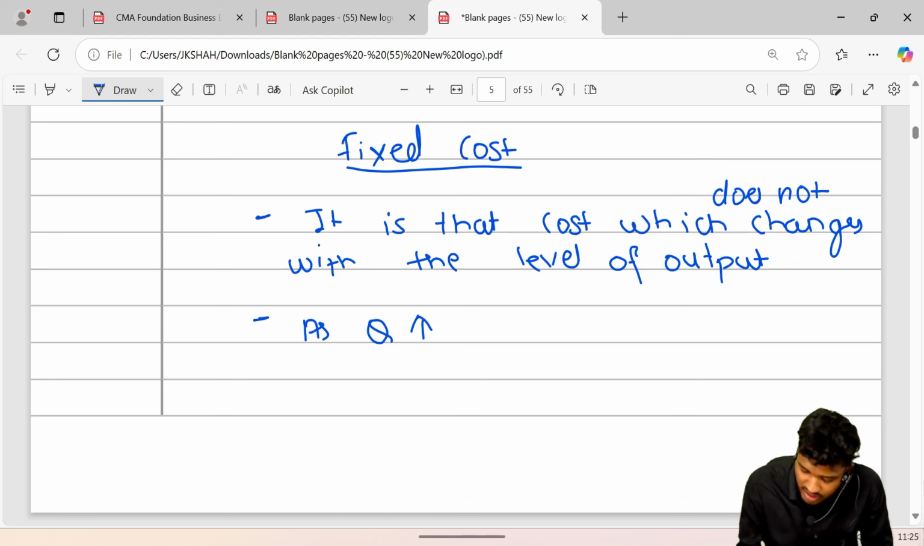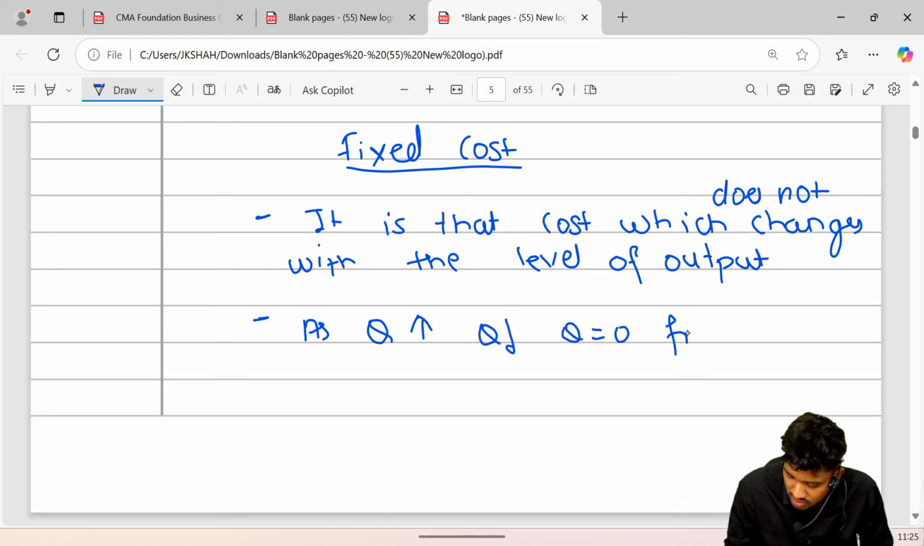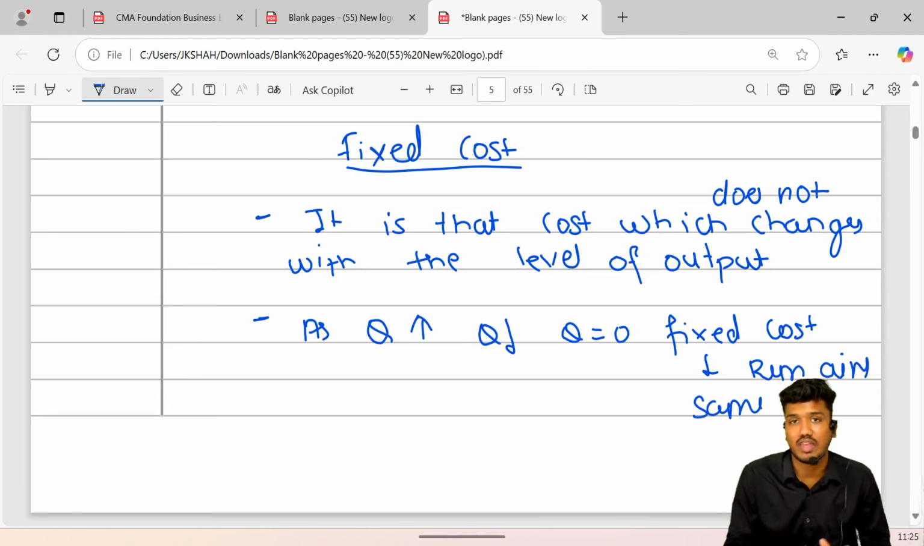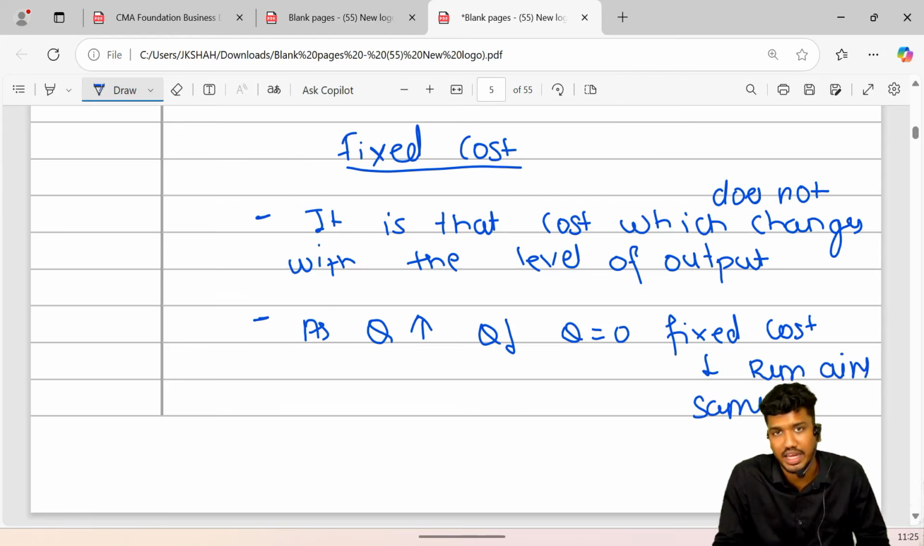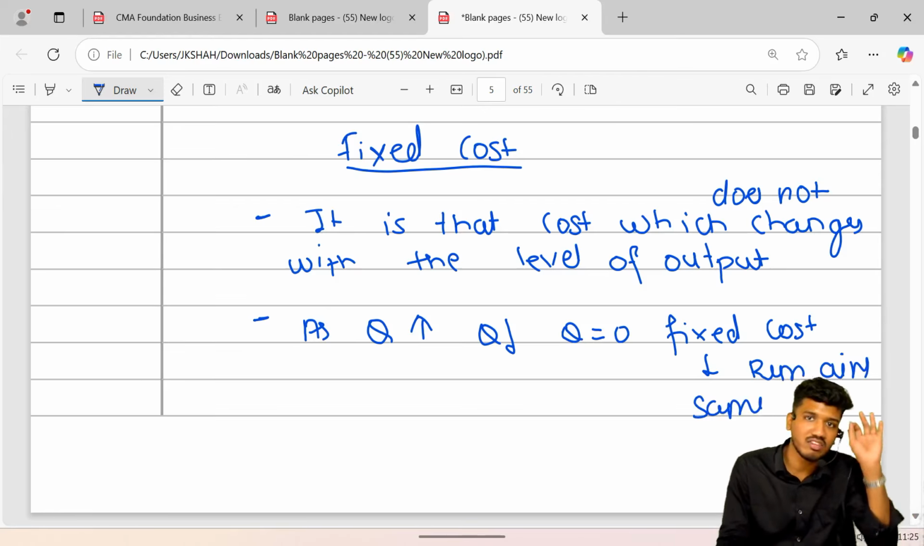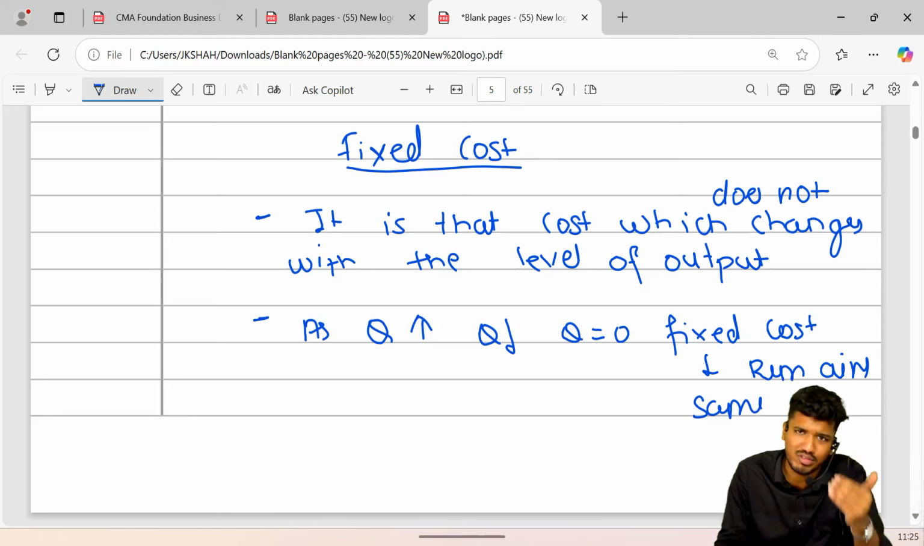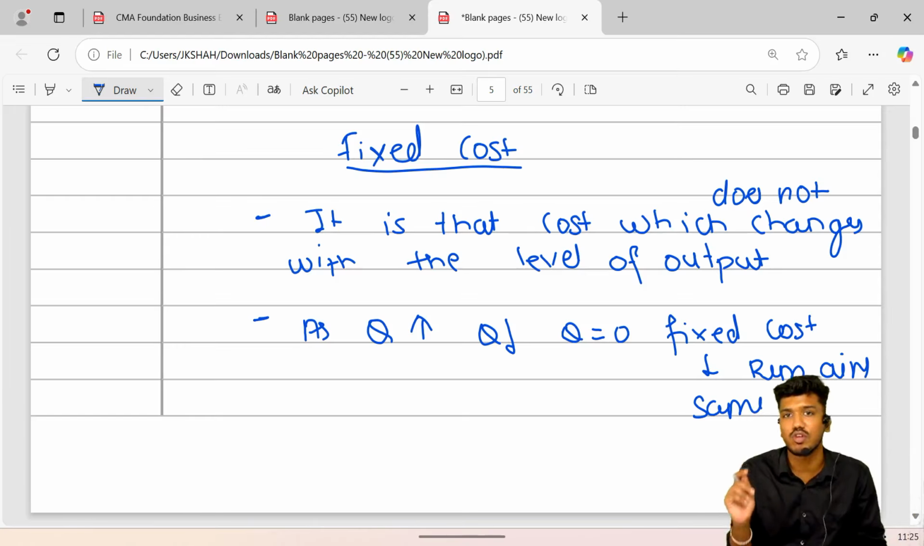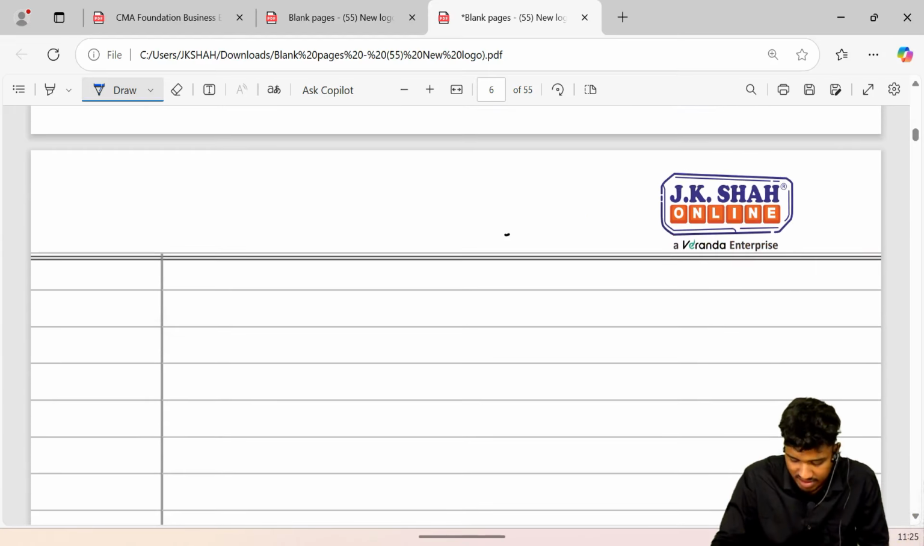That is, as output increases or output decreases or output is kept at zero, fixed cost always remains the same. That is, a rent of rupees 10,000 is required to be paid by Mr. A to Mr. B every month. Whether you produce more, produce less, or don't produce at all, the amount of rent cost is going to remain the same. It is called fixed cost. Next, let's move to the next one.